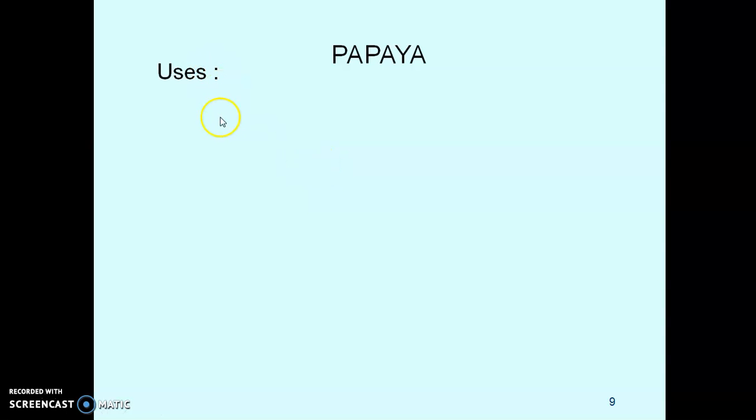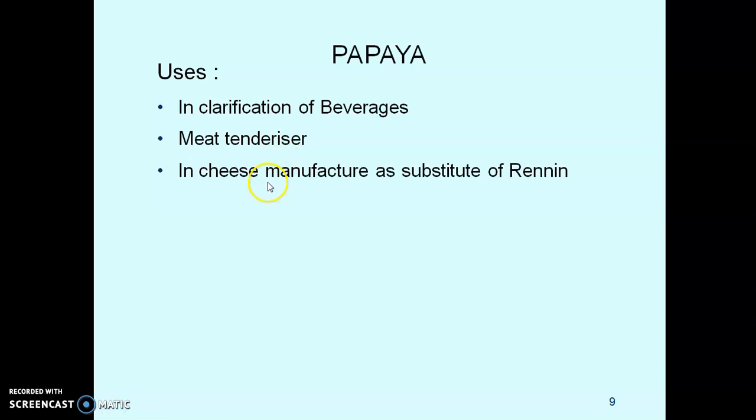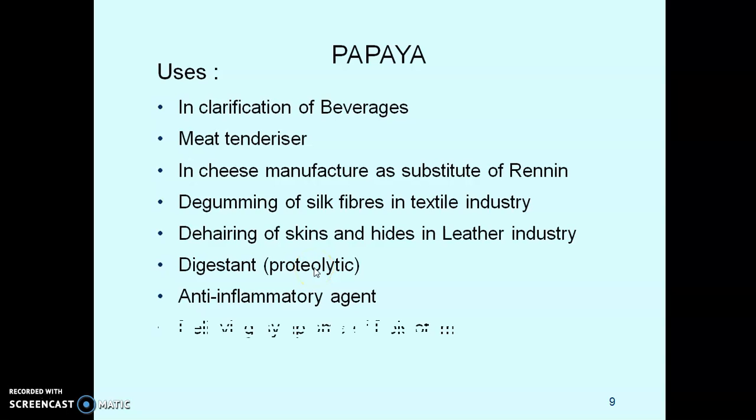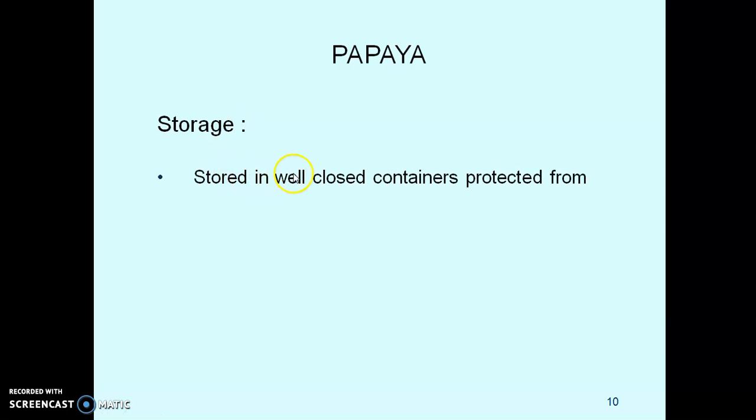And uses of papaya. It is used in clarification of beverages, as a meat tenderizer, in cheese manufacturing as a substitute of rennet, degumming of silk fibers in textile industries, dehairing of skins and hides in leather industries, as a digestant, meaning it acts as proteolytic, then as an anti-inflammatory agent, relieving symptoms of epistaxis. Storage of papaya. Stored in well-closed container protected from light and in a cool place.